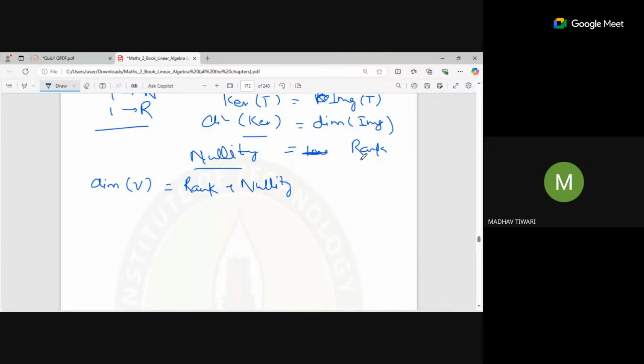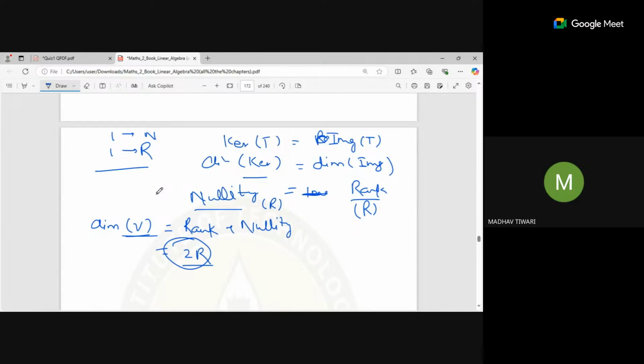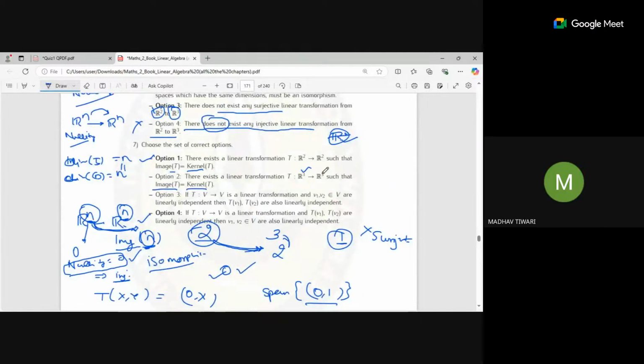Okay. If both values are equal, suppose the rank is R, so the nullity will be R as well. If I add these two, this should be 2R, the dimension of V. So the dimension of V should be 2R, meaning it should be an even dimension. But here you can see it is odd, given as 3. So that's why it is wrong.